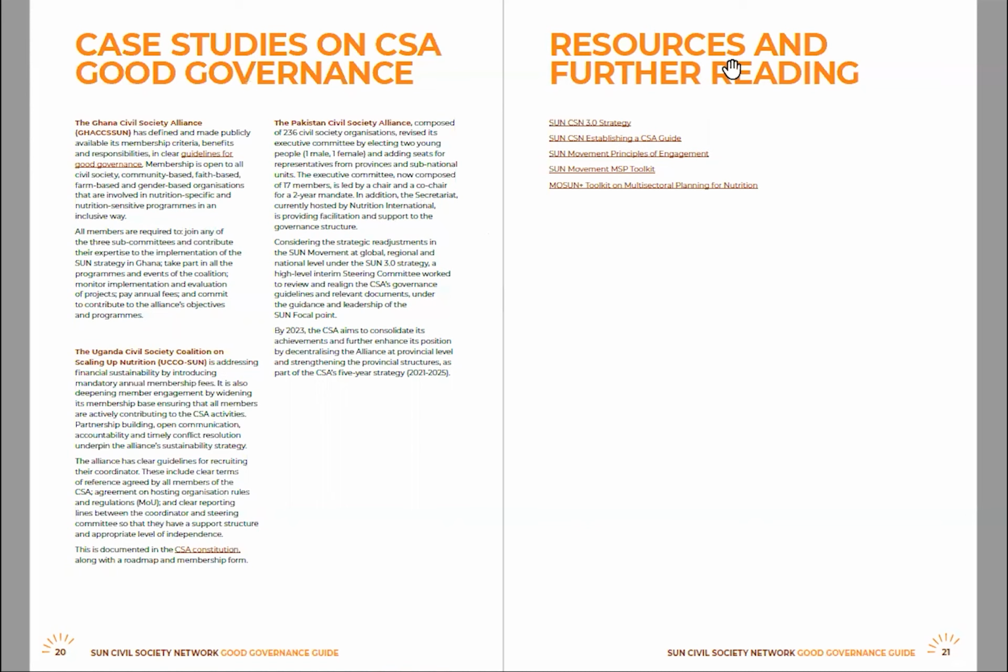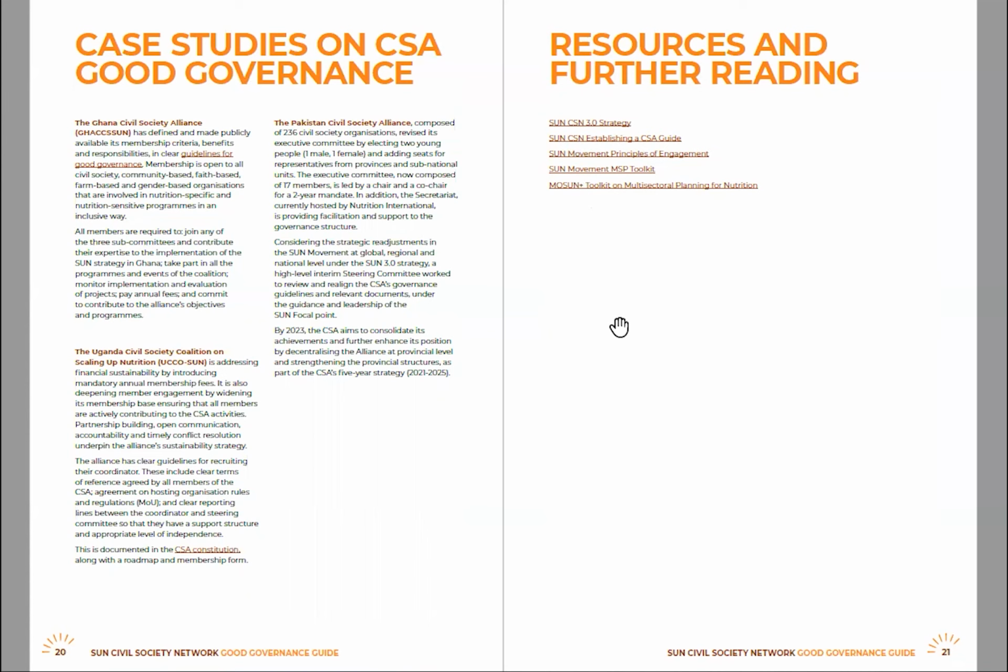And then on the final page, there are some resources and further reading. So the Sun Civil Society Network 3.0 strategy, the Sun Civil Society Network establishing a CSA guide, the Sun Movement's principles of engagement, the Sun Movement multi-stakeholder platform toolkit, and the MQ Sun toolkit on multi-sectoral planning for nutrition. You'll be familiar with some of these documents, but if you are not, we recommend reading them as well. That concludes the Good Governance Guide.